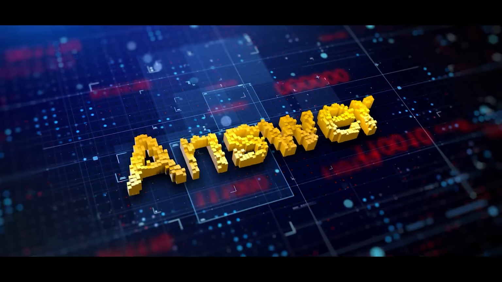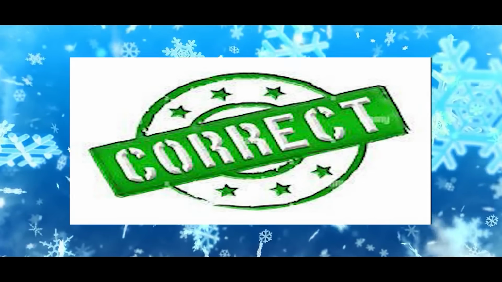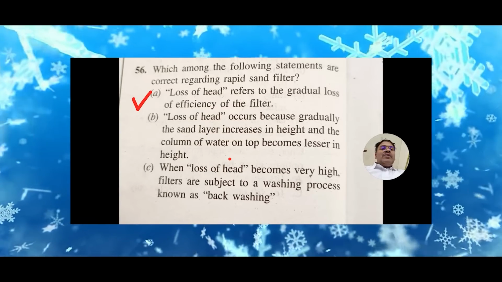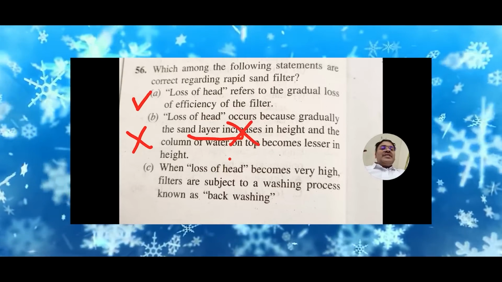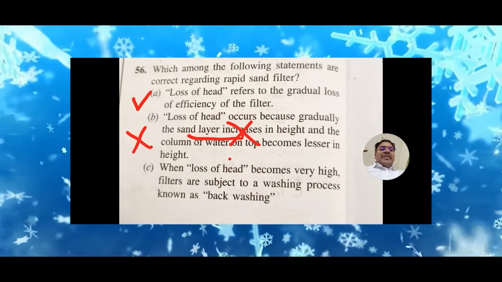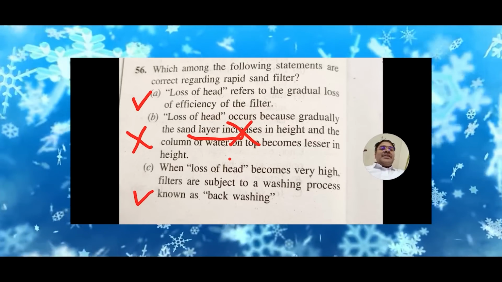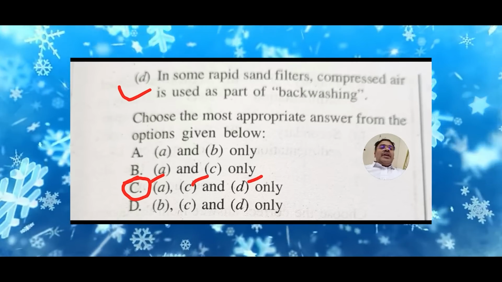So the correct answer here is option A. Loss of head refers to gradual loss of efficiency of the filter is correct. Loss of head occurs because gradually the sand layer increases in height and the column of water on top becomes lesser in height, which is wrong. The sand layer will not increase in size. When loss of head becomes very high, filters are subject to a washing process known as backwashing. That is correct. In some rapid sand filters, compressed air is used as part of backwashing is also correct. So the correct answer is option C. A, C and D only. They are all correct.